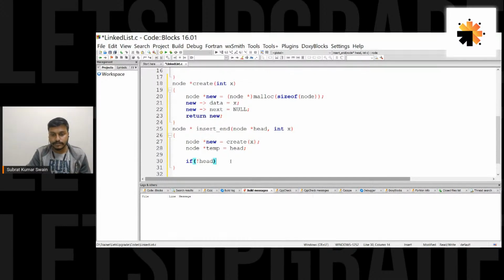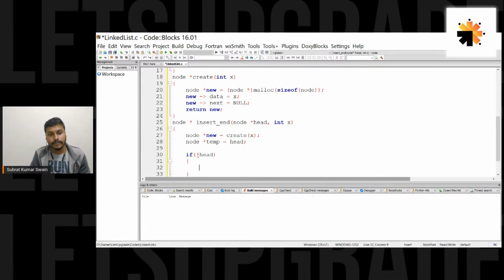So how is this going to work, guys? Not of head. See, if head is null, then not of null would be true. So if the condition is true, that means head is null. If head is not null, if it is any other value, then not of that would be false. So if this condition is false, that means the head is not null.